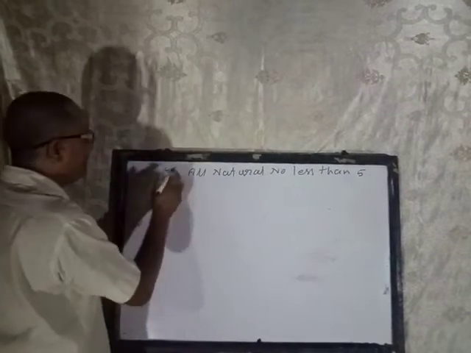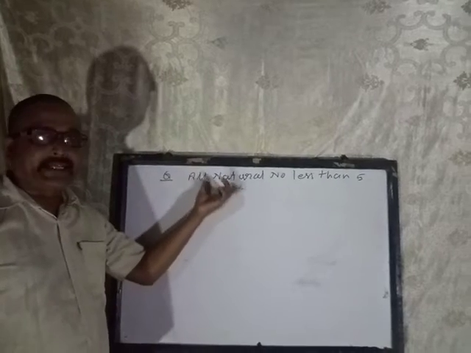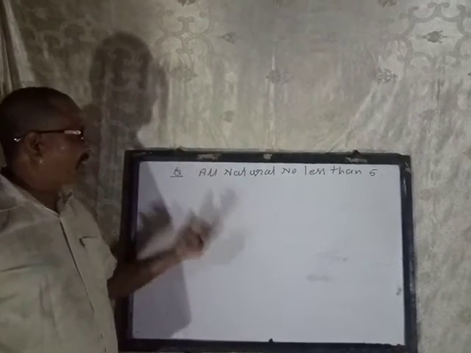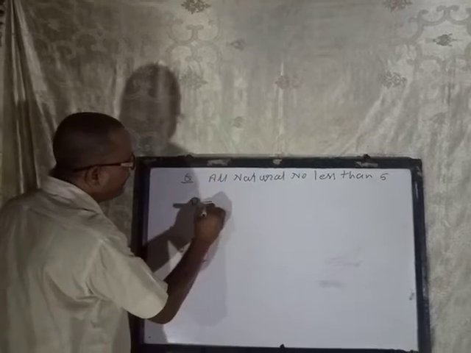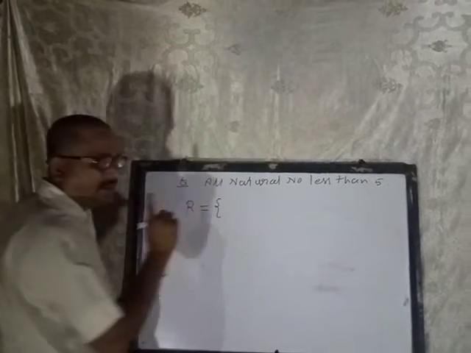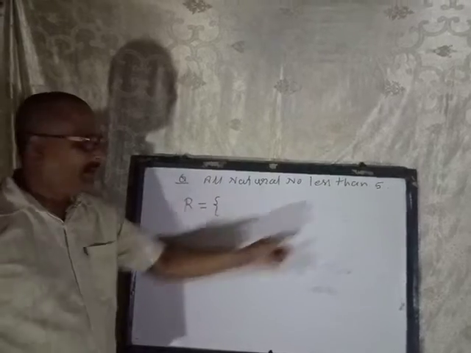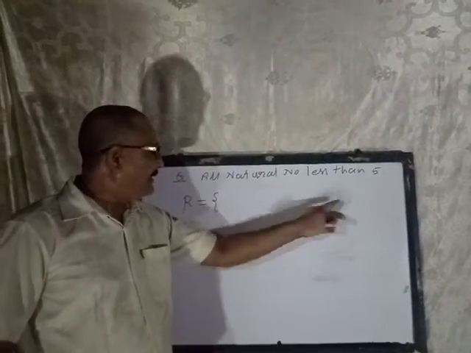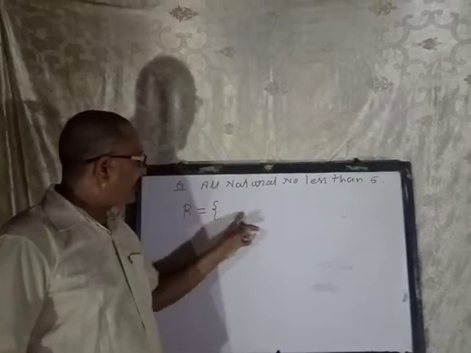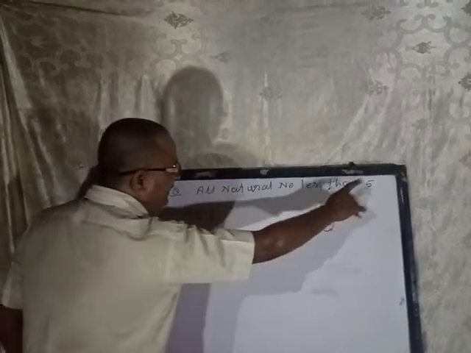You have to write this set in set builder form and roster form. In roster form, the set is always written in curly brackets. Remember that when you write the set, the elements of the set are always written in curly brackets.